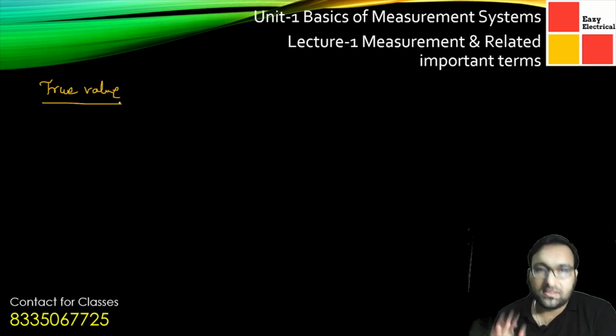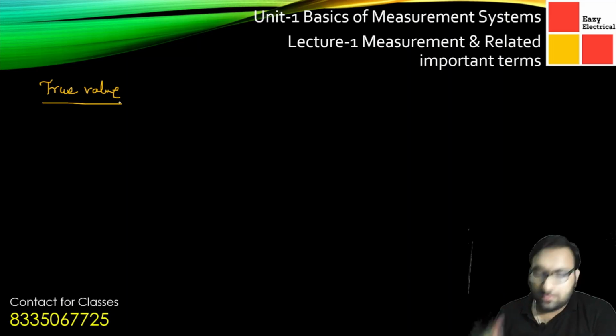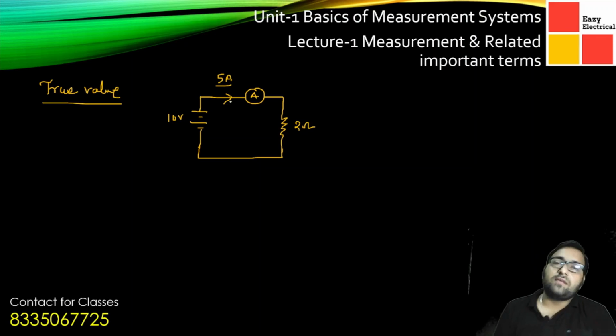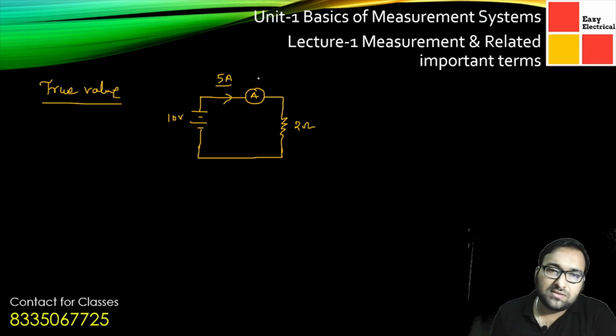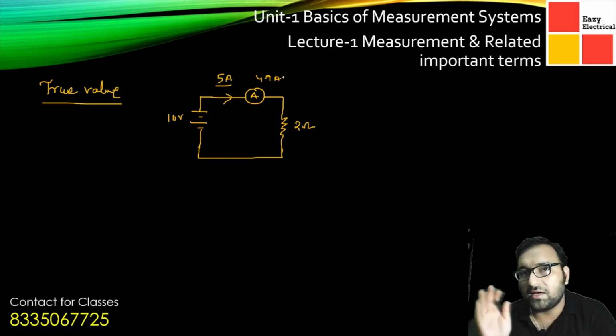So I'm giving you a simple example. Suppose you are doing a measurement, using an ammeter for measuring a current. Suppose this is a simple circuit. There is an ammeter, and you have connected a resistance. Suppose here is a 2 ohm resistor and a 10 volt source, and now you have started to measure the current, and from theoretical calculation you know the value is 5 ampere. Now if you have a really sensitive ammeter, suppose the reading shows 4.9 ampere, or 4.98, 4.95, something around that.